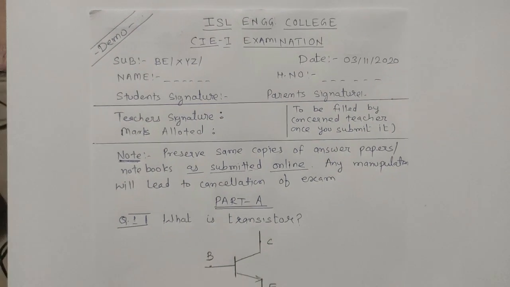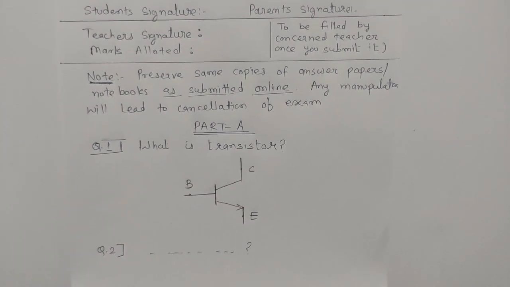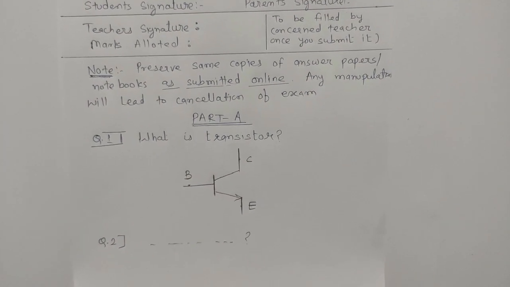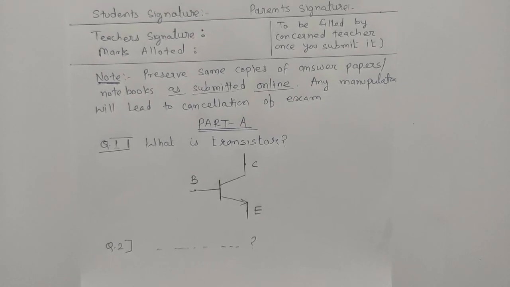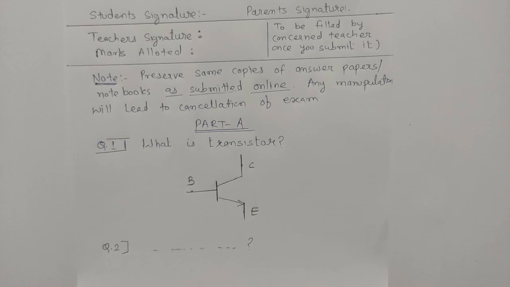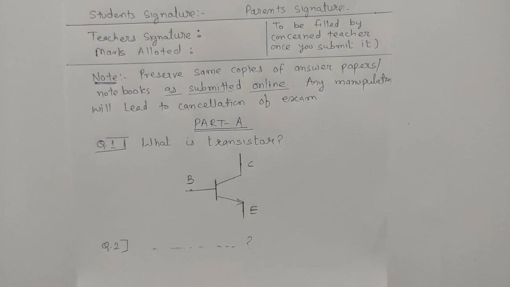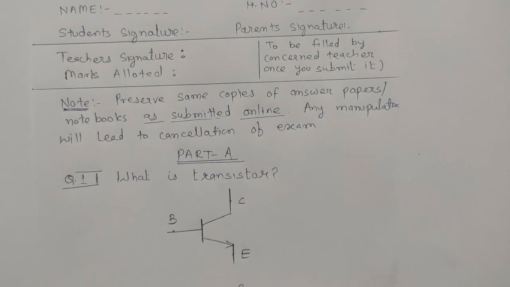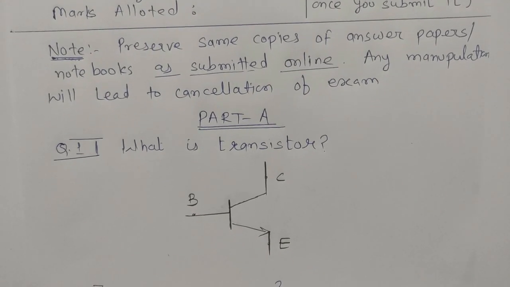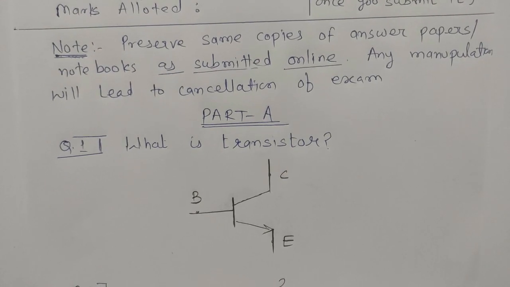So once you have filled the top part, you can start with part A. Here you have to write the question also, because we are not getting the printed questions at home. We are sending you a soft copy. So you write the question also. In part A you will write question 1. Say for example the question is what is transistor. So you